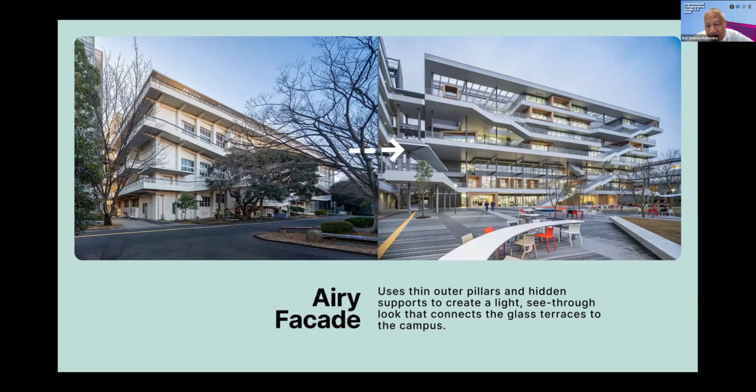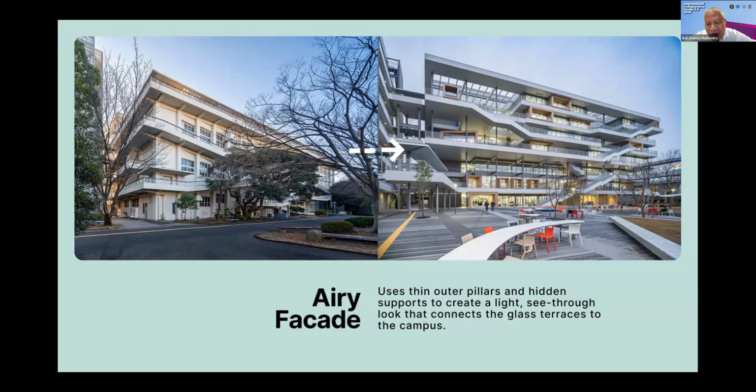Apart from the pillars, we also have another support from slabs that are vertically built to support the horizontal slab above. And then please see how the light and see-through look connects the glass terraces to the campus on the right-hand side. Over there, it becomes something more interesting and more modern for us.